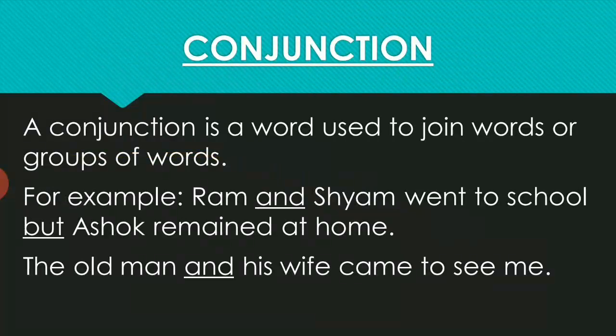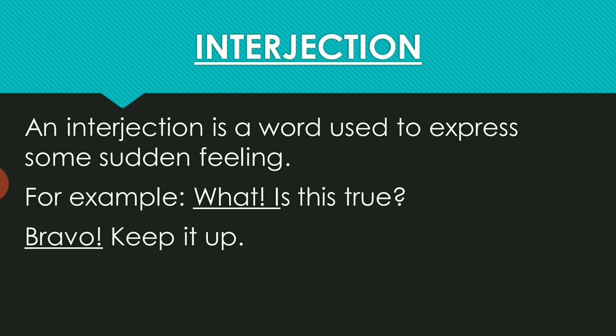To make it simple and short, conjunctions are used to avoid repetition as well as to join the sentences. So it is simpler when you read out, Ram and Shyam went to school but Ashok remained at home. Similarly, in the second example, the old man and his wife came to see me, and is the conjunction used to join together the words or group of words, the old man and his wife.